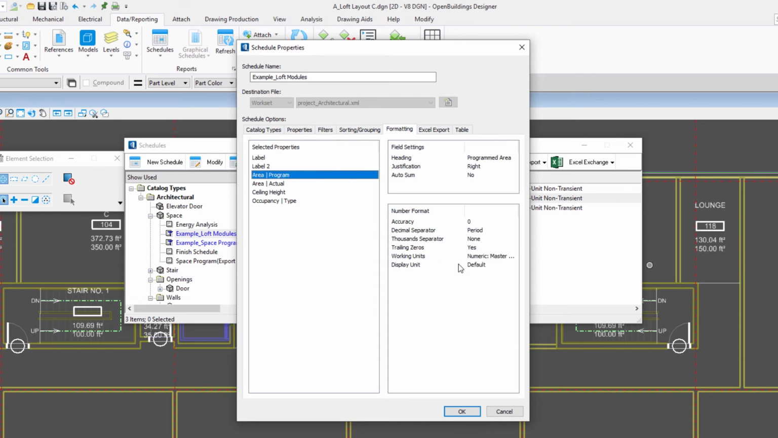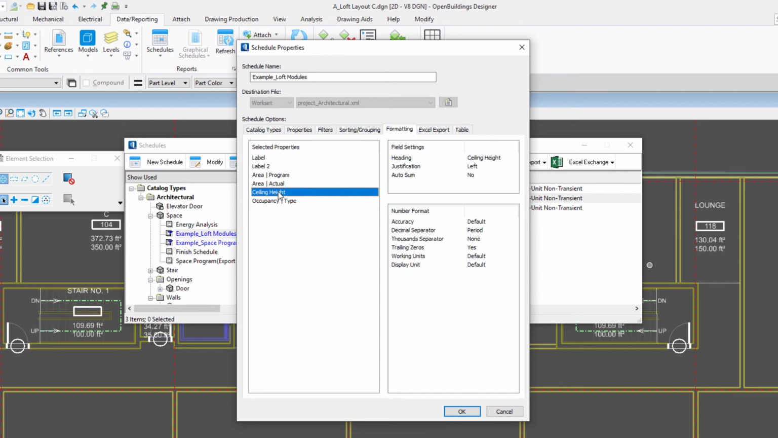So we're going to set this to numeric master units. And we'll use the default for the display unit. So that's the display unit that we set up in our workspace preferences. I'm going to do the same with the area actual. Again, I'm just going to reword that. And we'll justify right. I'm going to set the accuracy to 0 and my working units to numeric master units.